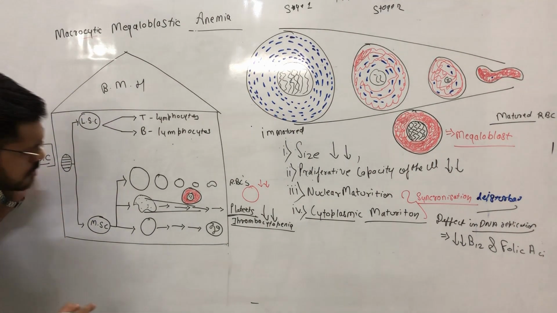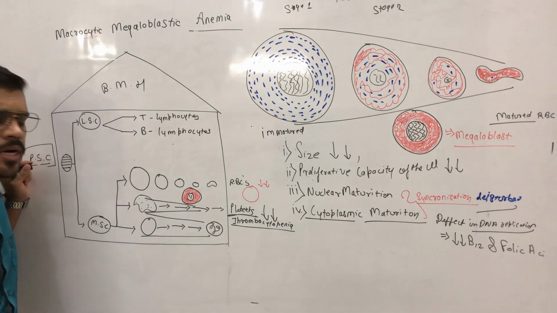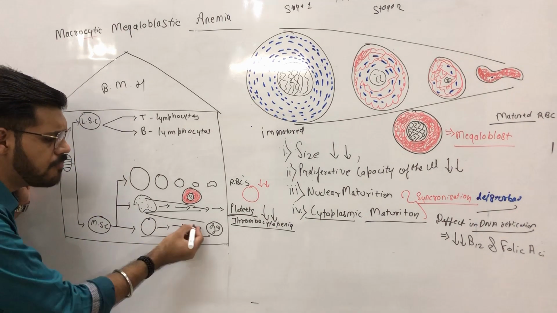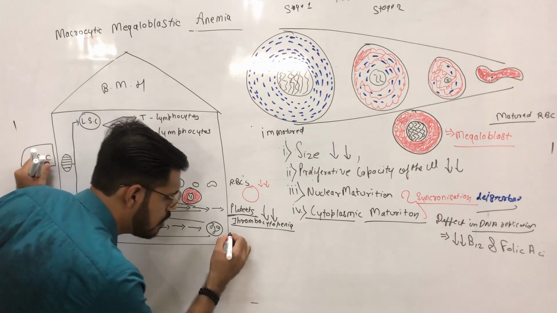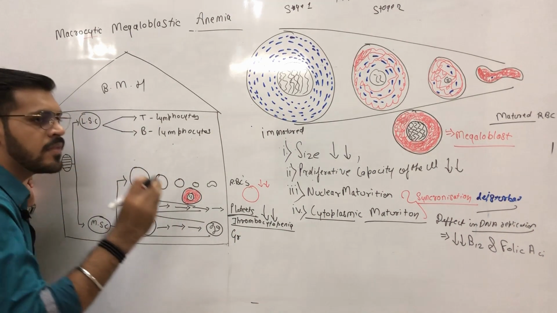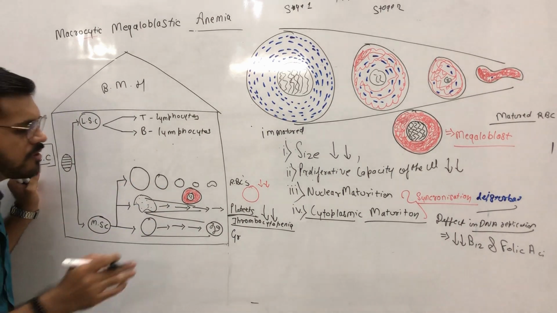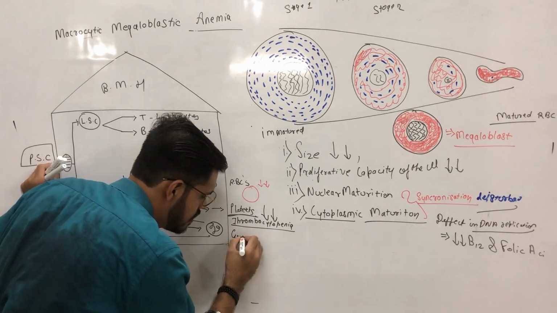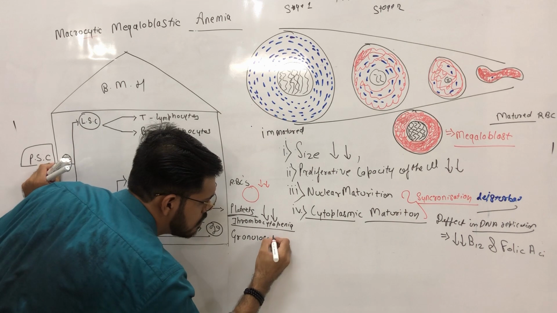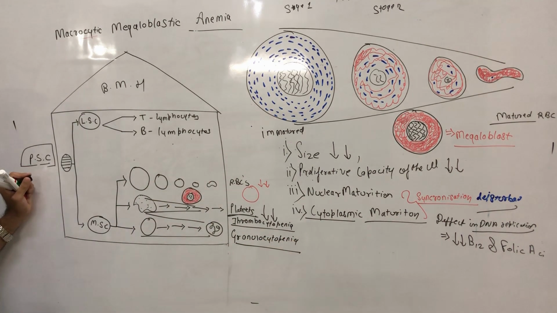thrombocytopenia. Also, in these granulocytes, megaloid reaction occurs, and due to this megaloid reaction, the number of granulocytes also reduces. And when the number of granulocytes in an individual is reduced, we call this condition granulocytopenia.